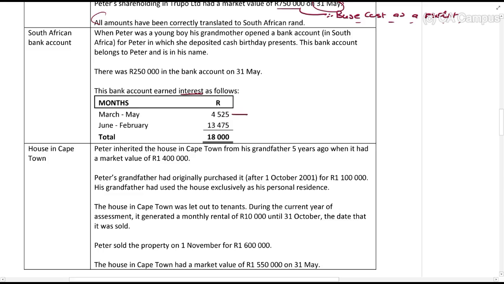So March to May, I'm just reminding you, he was a non-resident. This interest is all from a South African source though. Just please remember that. Why? Because it is paid by a South African, which is the South African bank. Right, so March to May, he was a non-resident. It will be included in his gross income because non-residents are taxed on South African source. And Section 10(1)(h) will apply, it's exempt.